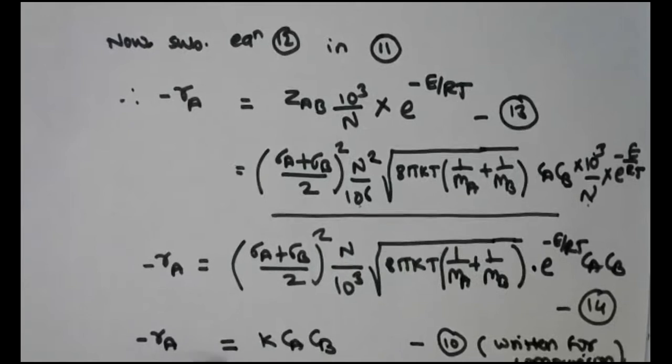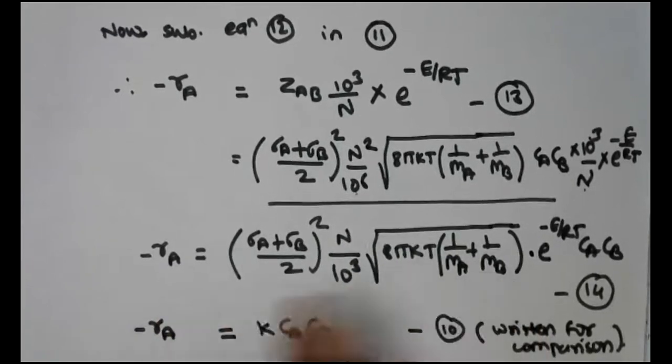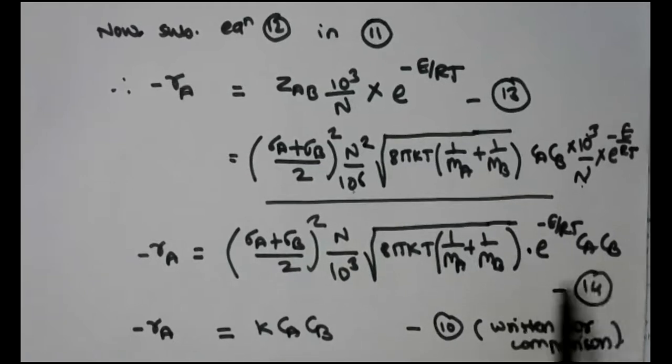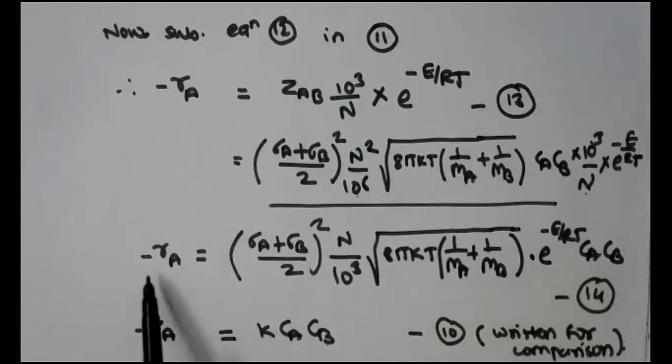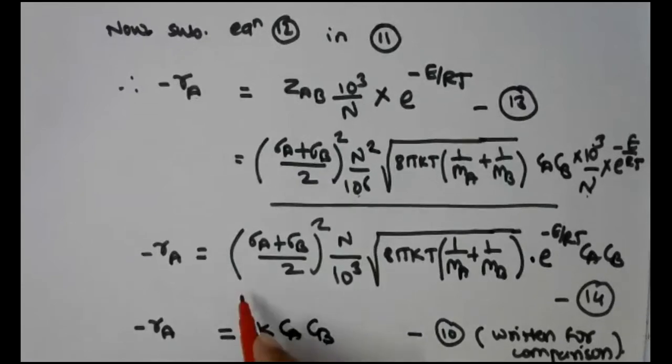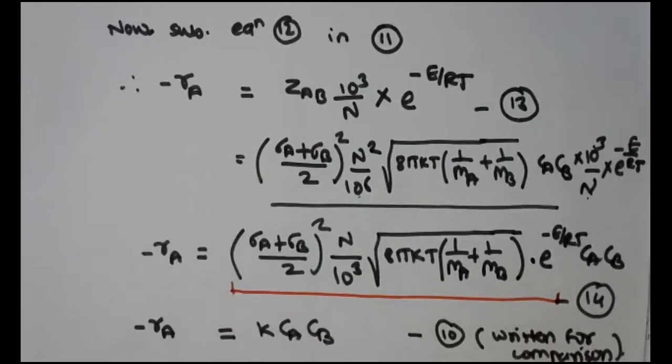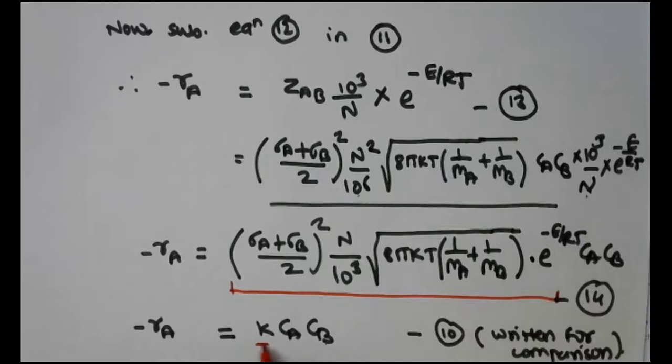Now, if you compare the LHS and RHS of these two equations, so if you compare the LHS and RHS of this equation, then this CACB minus RA, and therefore the term which I will try to underline, this particular term up to e raised to minus E by RT and this k.